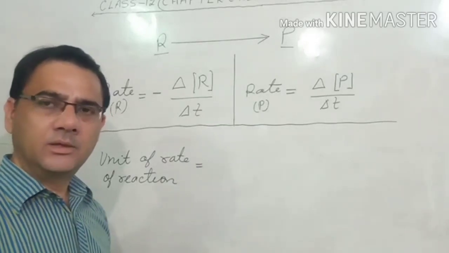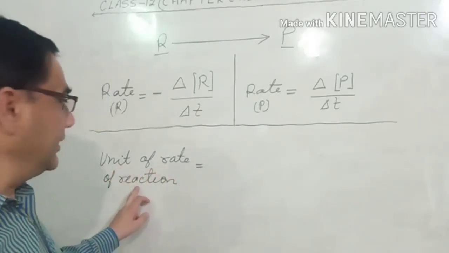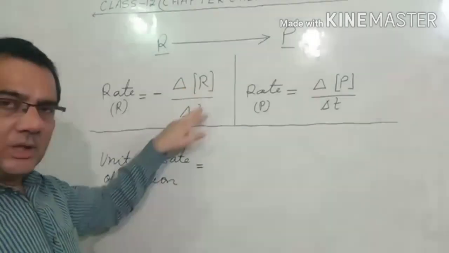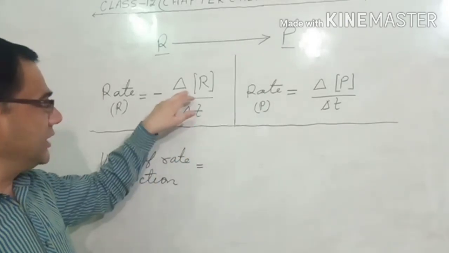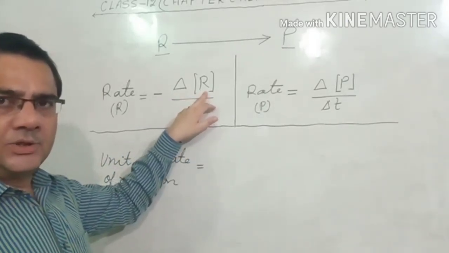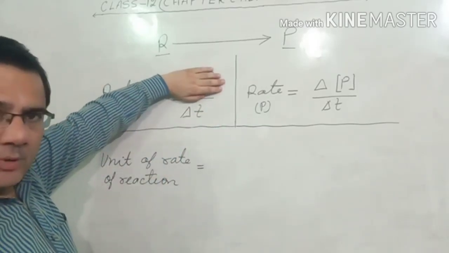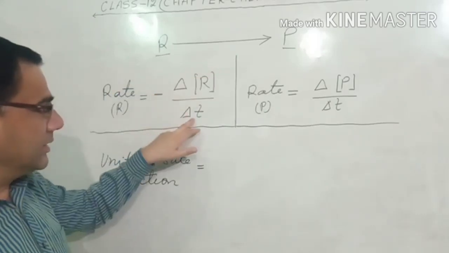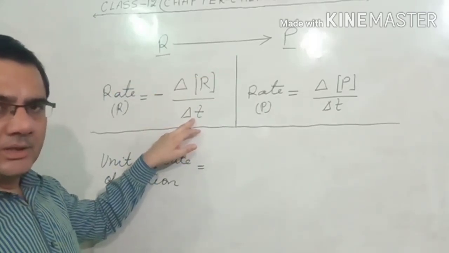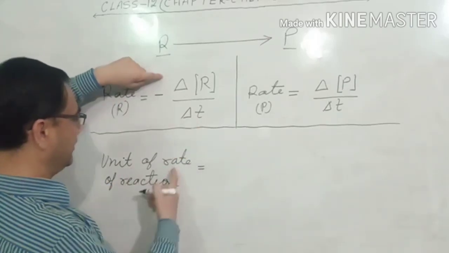Now we will understand the unit of rate. The unit of rate of reaction is equal to, what is the formula? Change in concentration upon time taken for the change. Change in concentration is actually concentration, which we define in mole per liter. So as a numerator we write mole per liter, and as a denominator this is the time, either in second or in minute. Suppose time is given in minute, then how do we write the unit of the rate of reaction?